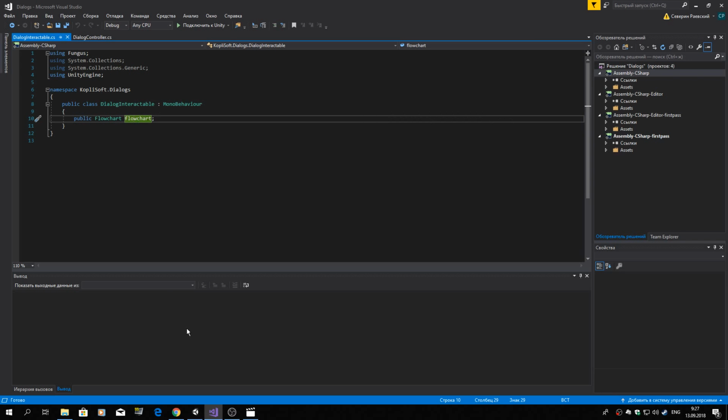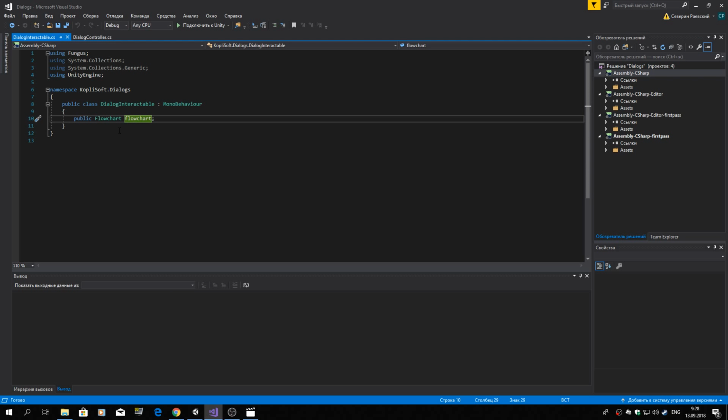This is the script that is attached to the non-player character. It just contains a reference to the flowchart. Why we don't want to attach flowcharts directly? Because we want to reuse flowcharts. For example, imagine a city full of random citizens, and you can approach each citizen and start a dialogue.